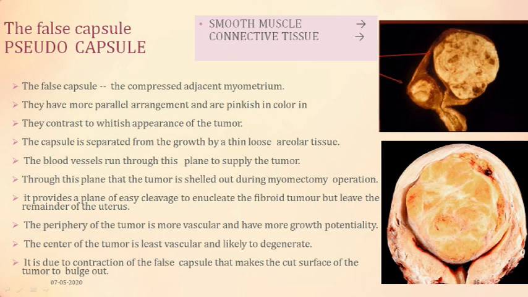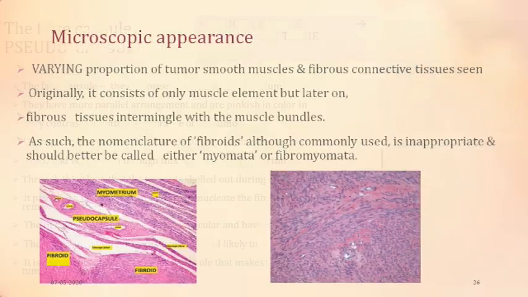The periphery of the tumor is more muscular, we noticed, and therefore has more growth potentiality. The center of the tumor is least vascular, and therefore it has more chances to degenerate. And due to the contraction of the false capsule, when you cut it, it would bulge a little. If you see it in 3D, you would see a bulging out of the surface because the capsule then contracts.